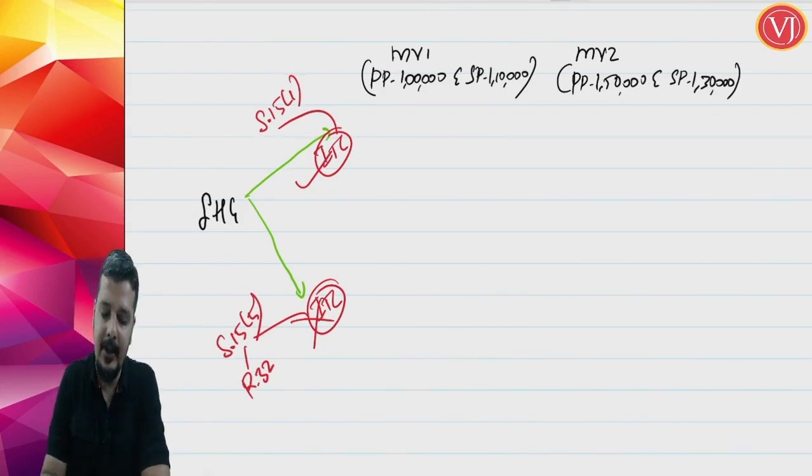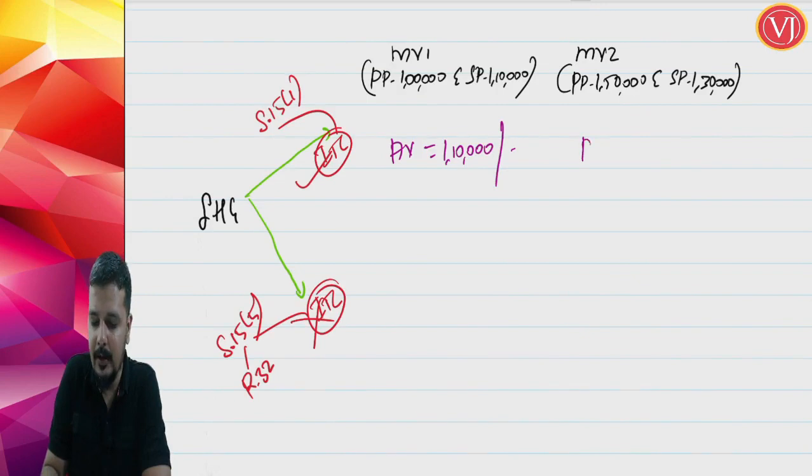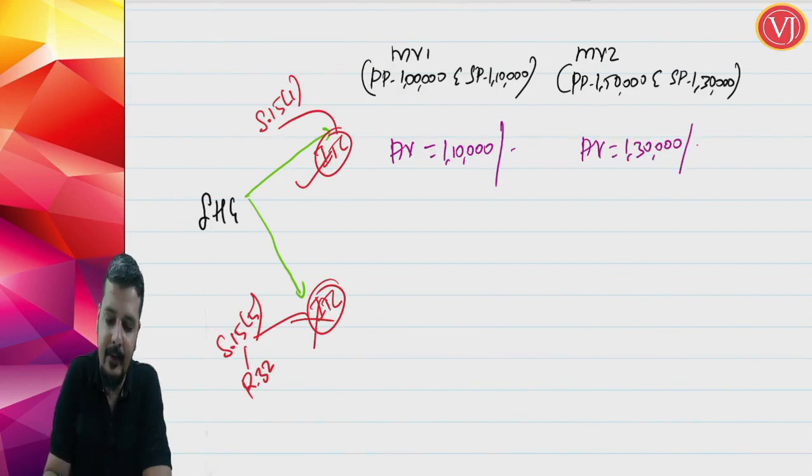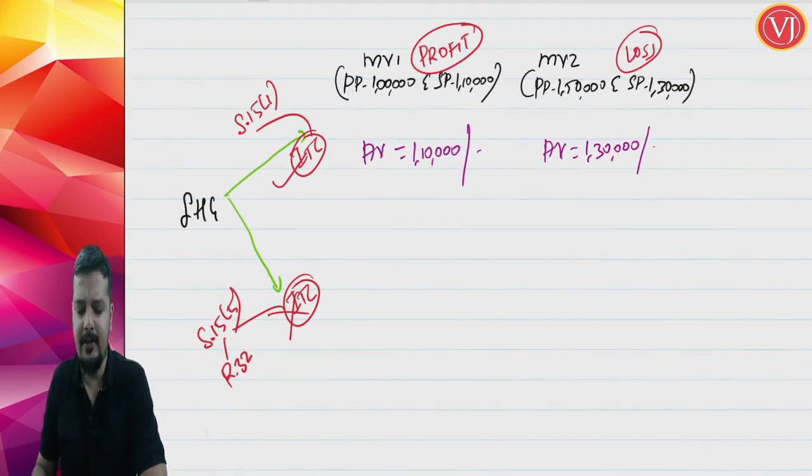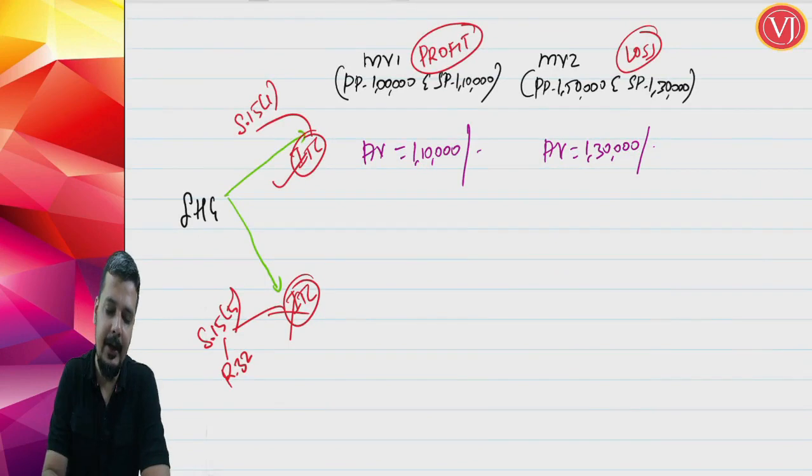If I am taking input tax credit, friends, the assessable value will be the selling price, 1 lakh 10,000 for motor vehicle 1. Here the assessable value will be 1,30,000 for motor vehicle 2. Understand that the first is a scenario where you are having profit, the second is a scenario where you are having loss. In second hand goods it is very common, it may be a loss at times also. So if you are availing input tax credit, you go with the normal provision, and the assessable value will be your selling price.